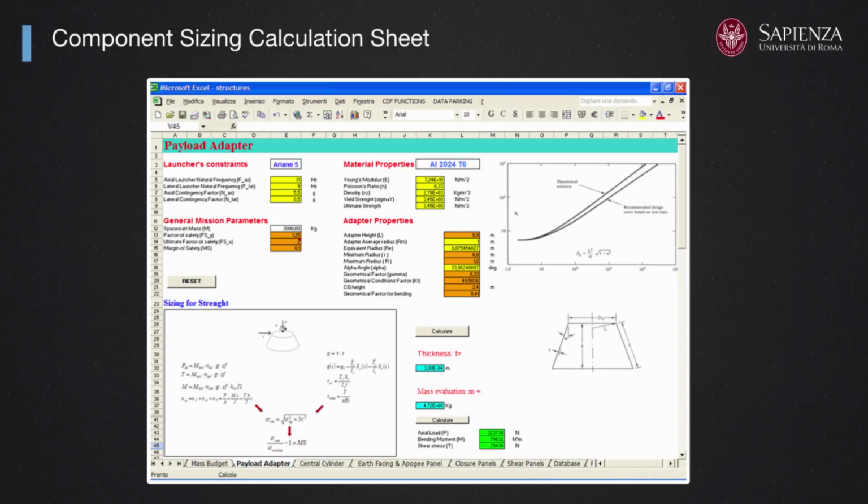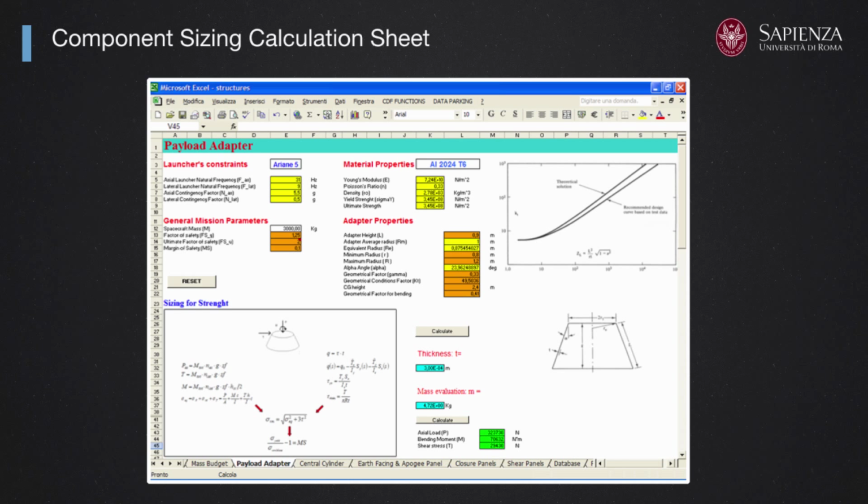So in this diagram you see some information concerning material properties or launcher constraints in terms of the mechanical environment provided during launch. There are general mission parameters that are also important. And then there is the geometrical part of your component, and there is a mechanical scheme for sizing the material and the component and evaluating the strength, that is to say the stress that you can calculate by doing some simple calculation.